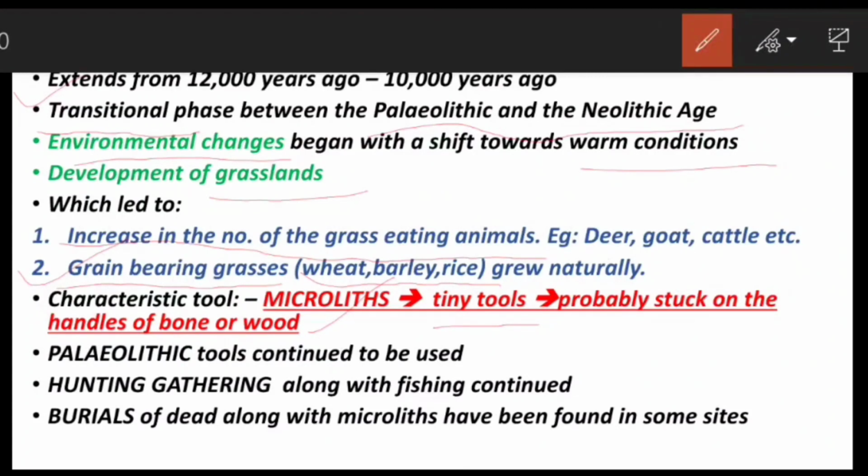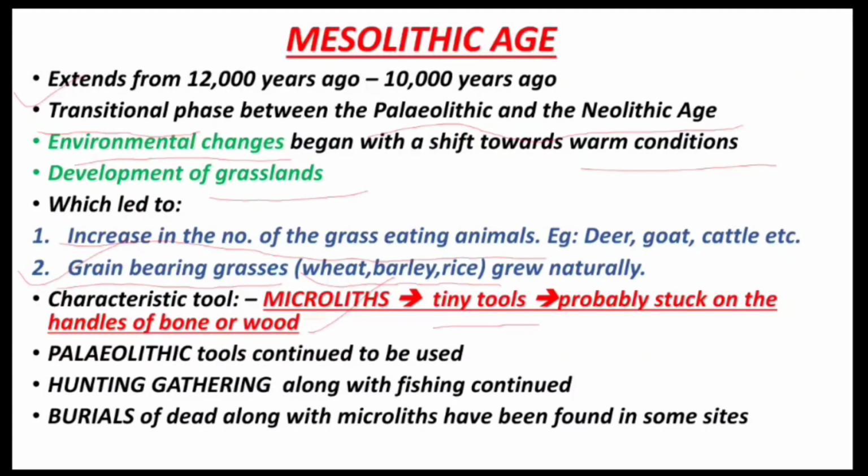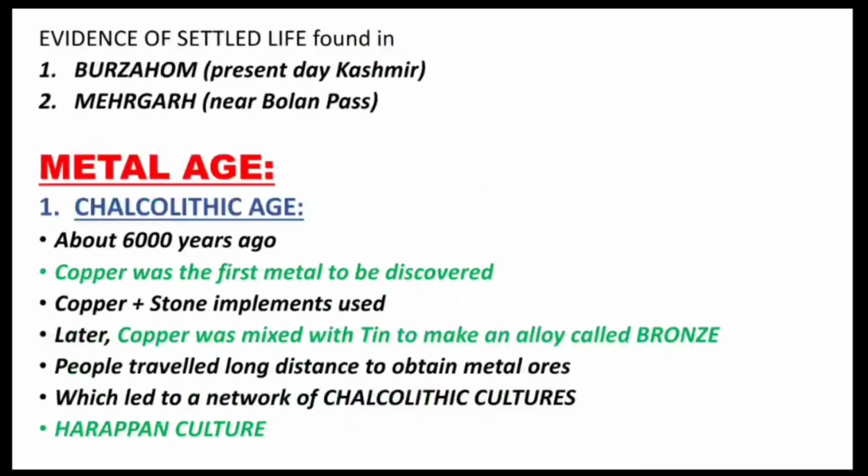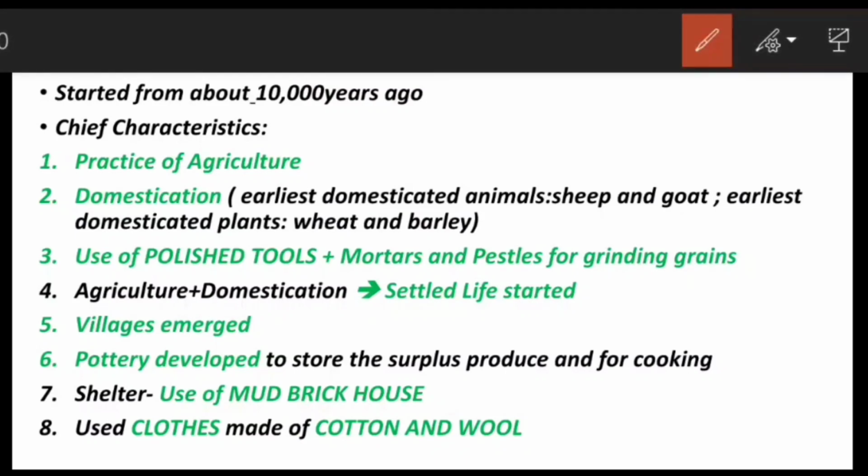So in the Neolithic age, the people started taking interest in these new plants. They observed the places where these plants are found and gradually they started growing these plants on their own. As a result of which, the practice of agriculture started. Since agriculture started, domestication started. Now what is domestication? It is that process in which people grow plants and look after animals.